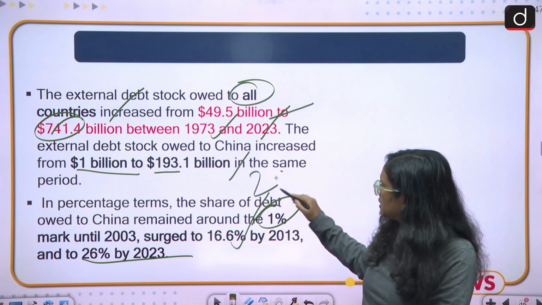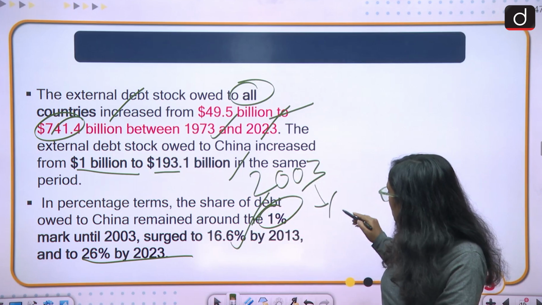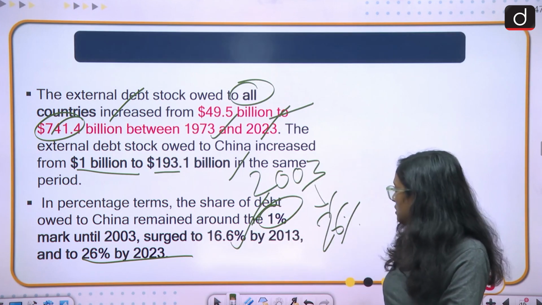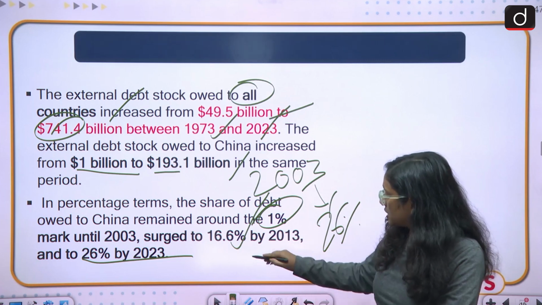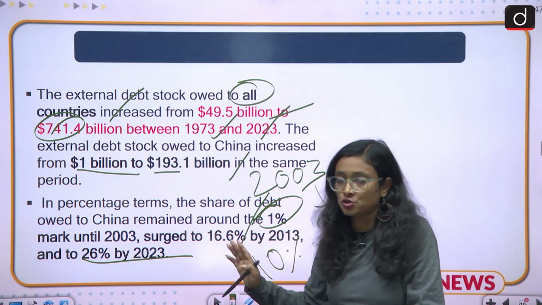Here we can see that in the last 20 years there was an increase of 26%. And in the last decade, there was an increase of around 10%, which is huge for any country.